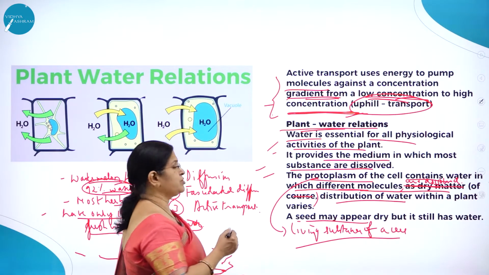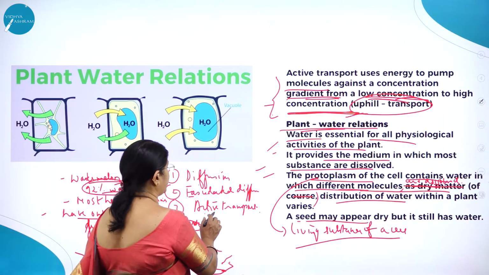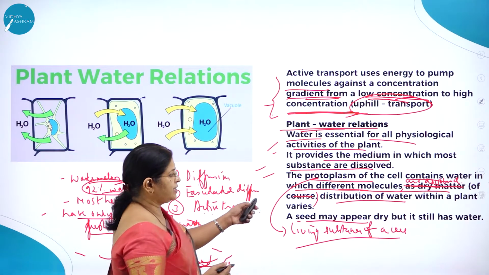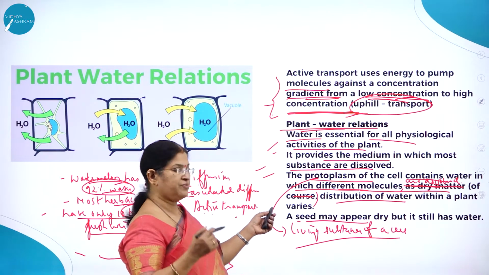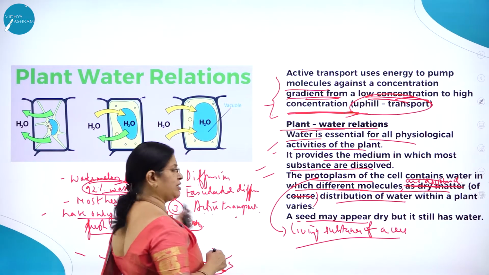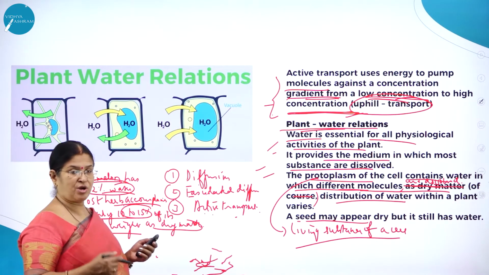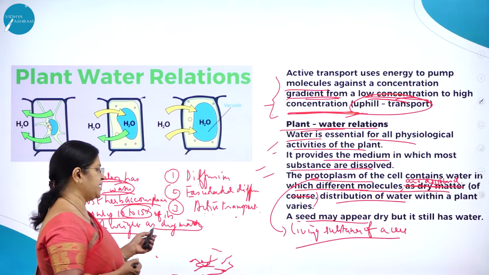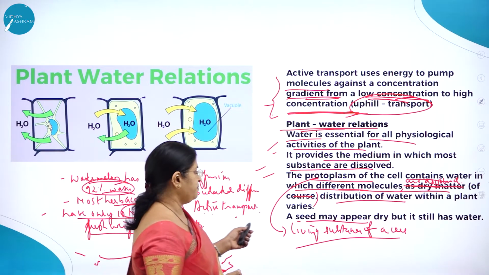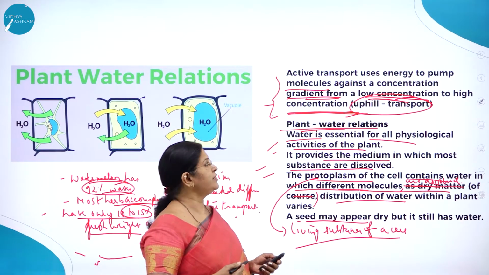So hope you have understood the three very important methods: diffusion, facilitated transport, and active transport. As I said, the distribution of water varies from plant to plant and within a plant. Watermelon contains 92% water, and most herbaceous or soft-stemmed plants have only 10 to 15% of their fresh weight as dry matter. A seed may appear dry but still has water.